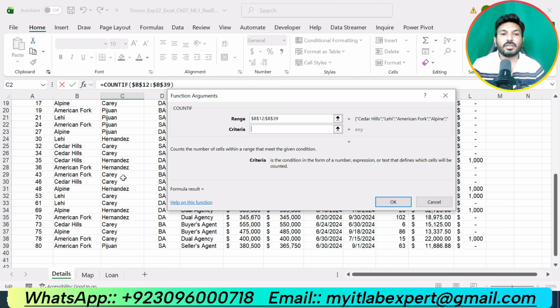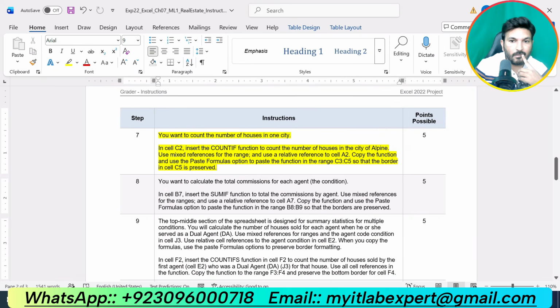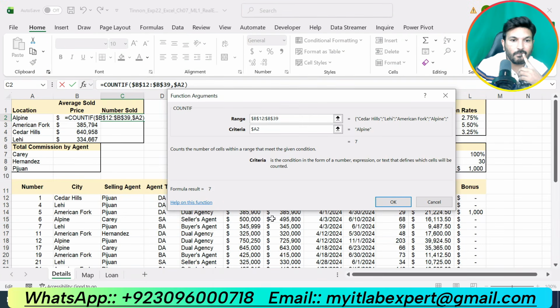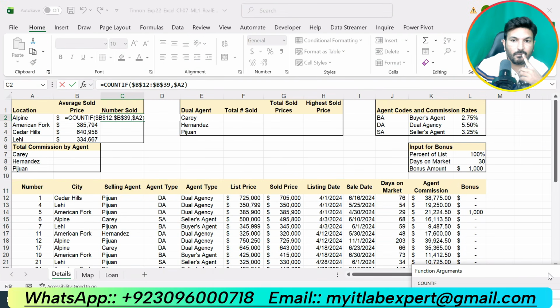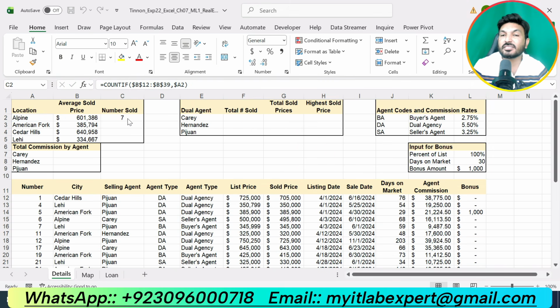Now criteria is given in cell A2 and we are supposed to use the relative reference for this one. And we got 7.